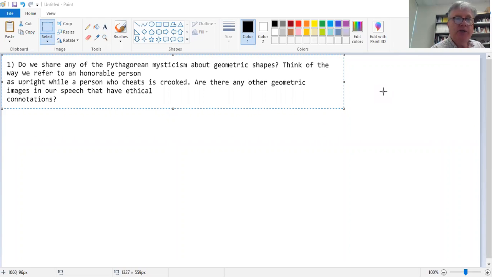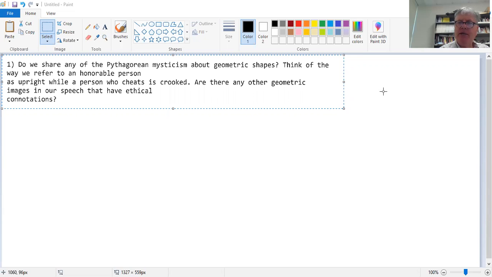Okay, the first question. So we saw that the Pythagoreans had this mysticism about geometric shapes. For example, they talk about an honorable person being upright, or a person who cheats is crooked. Are there any other geometrical images in our speech that have ethical connotations? So I wouldn't say that we share the same mysticism as the Pythagoreans, but there's definitely geometric images in our speech that have ethical connotations.